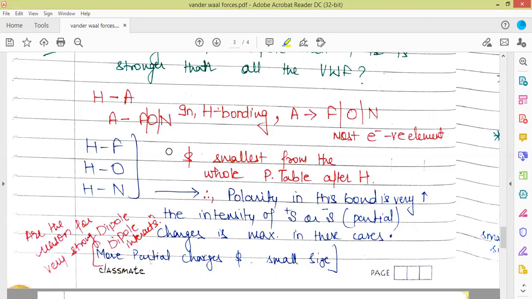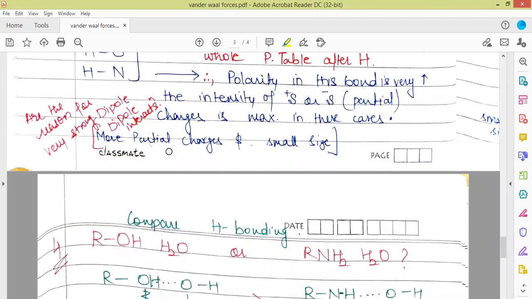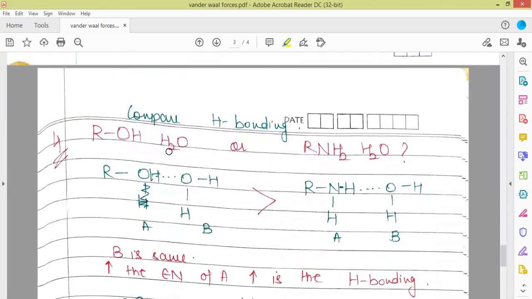So these are the reasons for very strong dipole-dipole interactions in case of hydrogen bonding. Now we have to compare the hydrogen bonding. This question belongs to the previous video, so I'm discussing it here. I forgot to discuss this question there. We have to compare the hydrogen bonding between ROH and water, and RNH2 and water.